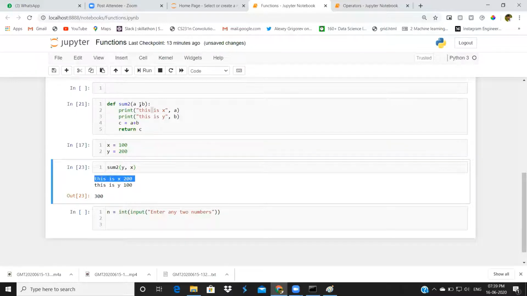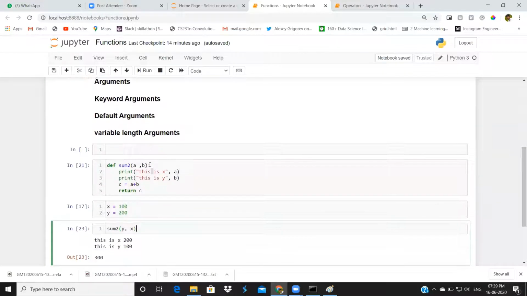If you have sensitive code, you're not supposed to change those positional arguments. You have to send them in the same sequence: first a, after that b. These are the positional arguments.